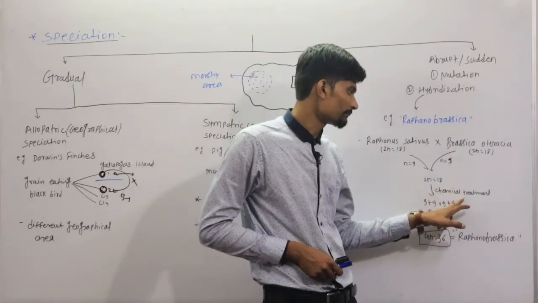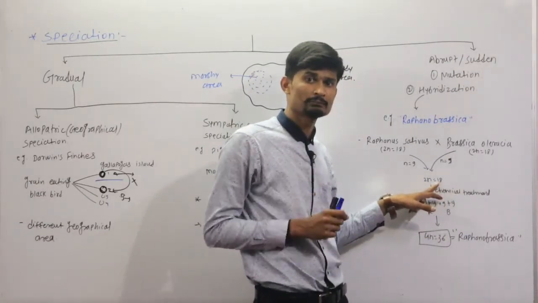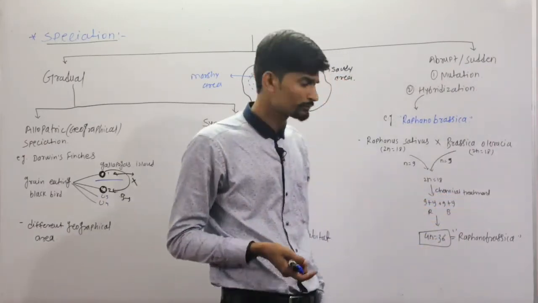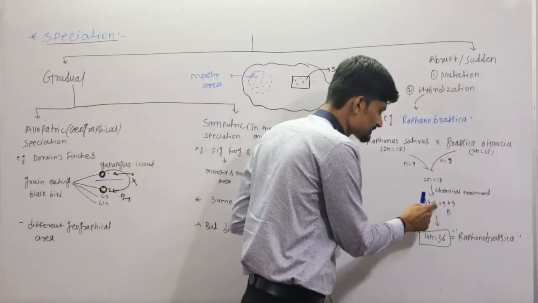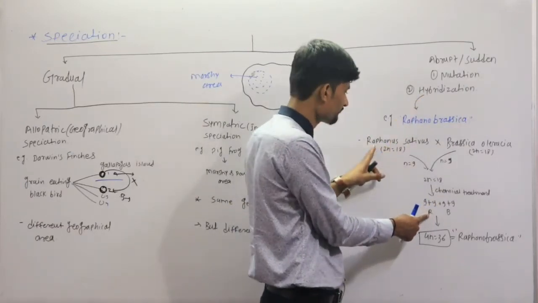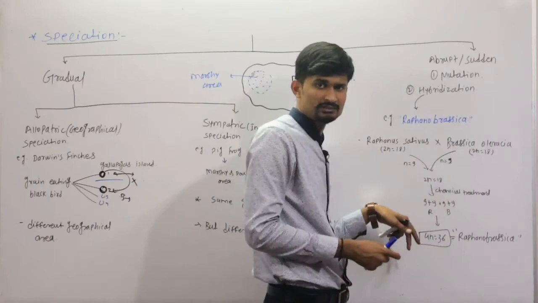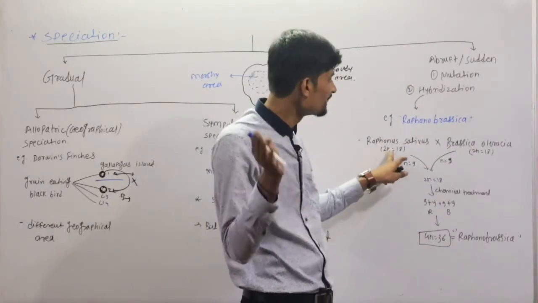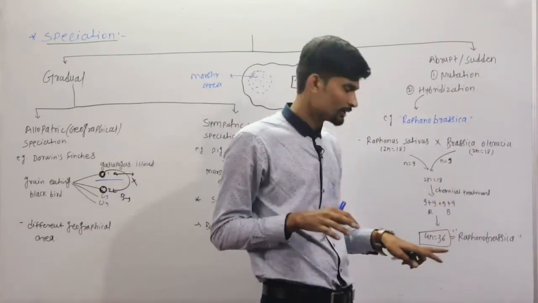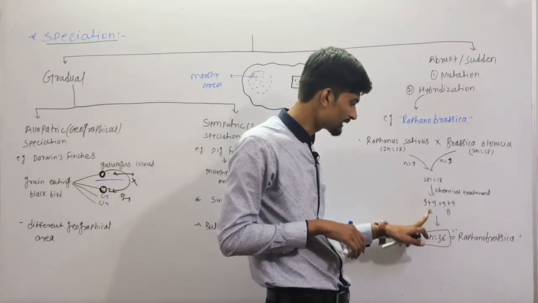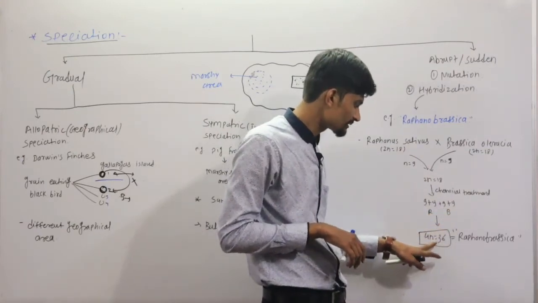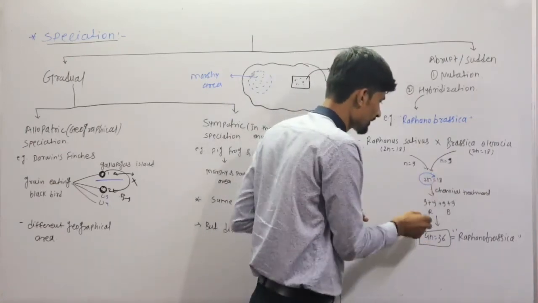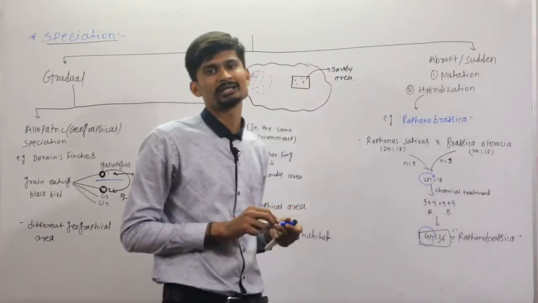They gave a chemical treatment to this plant which has 18 chromosomes, and due to that chemical treatment there is a doubling of the chromosomes. So there is 9 plus 9 of the Raphanus and 9 plus 9 of the Brassica. It becomes 18 of the Raphanus and 18 of the Brassica, so completely it becomes 36. That is the tetraploidy condition. Here is the diploid condition and here is the tetraploidy condition.